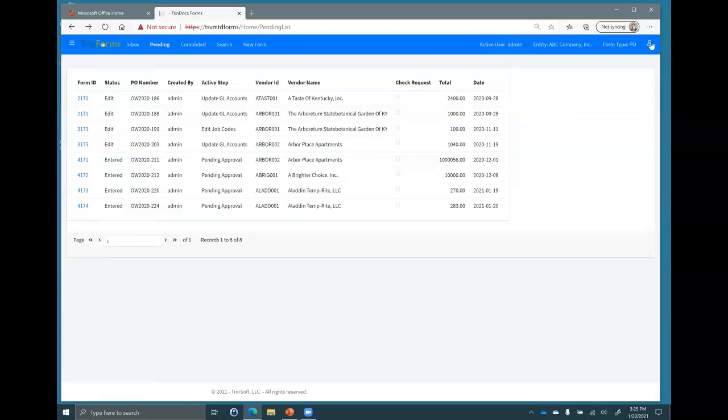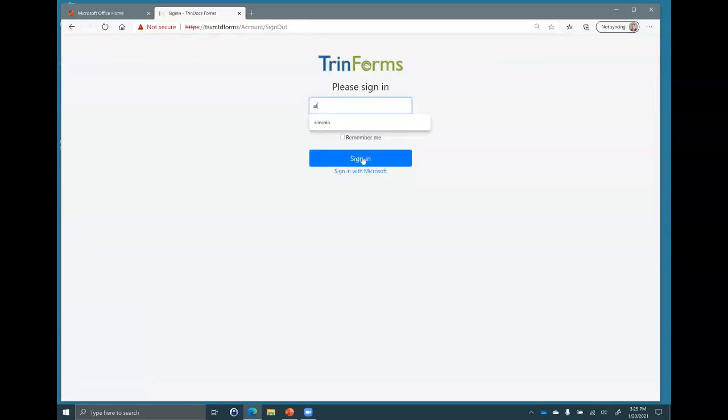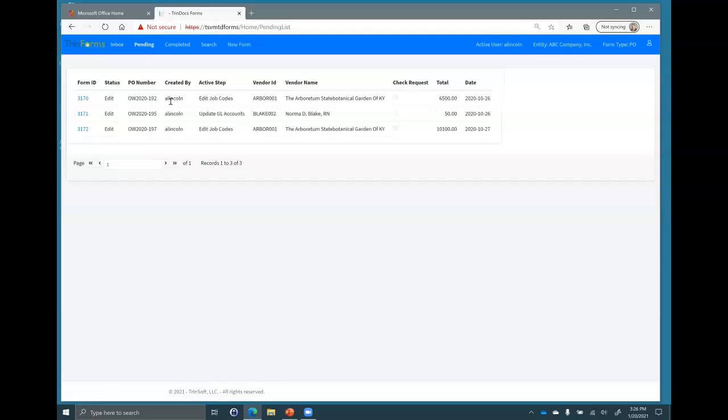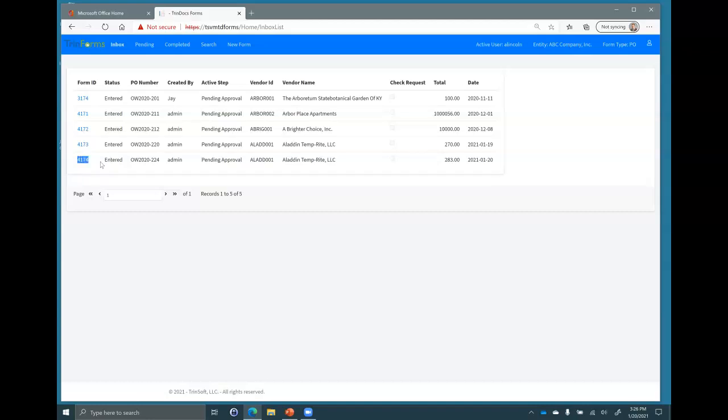I will now log in. We'll change our login there. So I'm going to sign out and let's go see what Mr. Lincoln's up to. When Mr. Lincoln comes in, inbox are documents that he needs to work on. Pending are documents that he created that other people are working on. Notice that this document is active for him to take a step on.